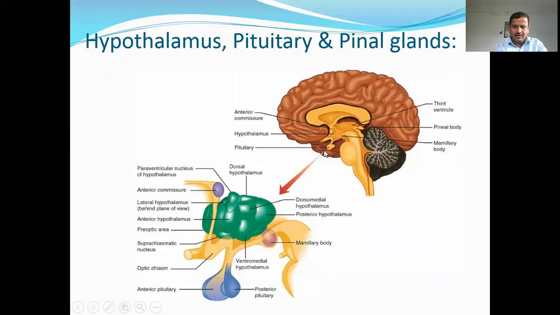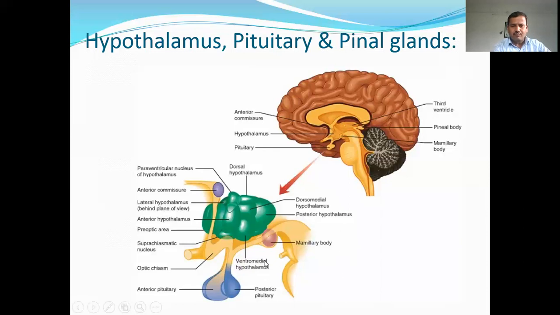In mammals, the paraventricular nuclei and supraoptic nuclei of the hypothalamus produce two hormones, oxytocin and antidiuretic hormone. These hormones are released to the posterior part of the pituitary gland, where they are stored and released as per the need of the body. Along with that, the hypothalamus also secretes various releasing hormones to the hypophyseal system, and these hormones act on the anterior part of the pituitary gland and control its function.